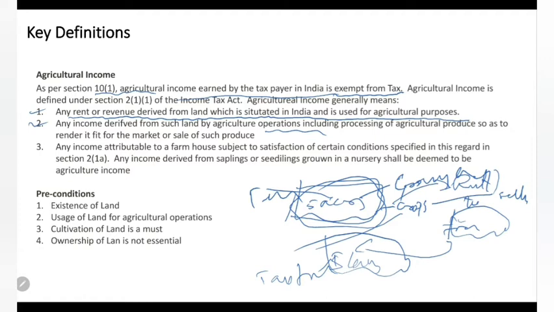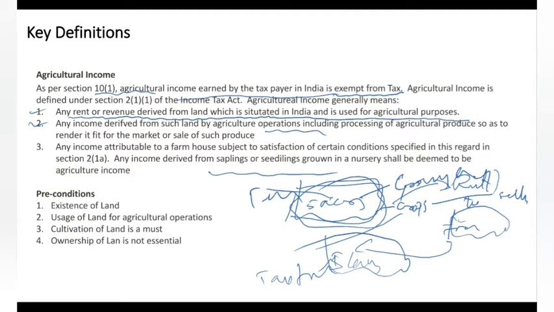Any income attributable to a farmhouse, subject to satisfaction of certain conditions. If you have a farmhouse on that agriculture land and you get some rental income from giving it for harvesting or anything, that will be considered agriculture income. At the same time, if you are selling saplings, trees or seedlings as a nursery, that also will be termed agriculture income.